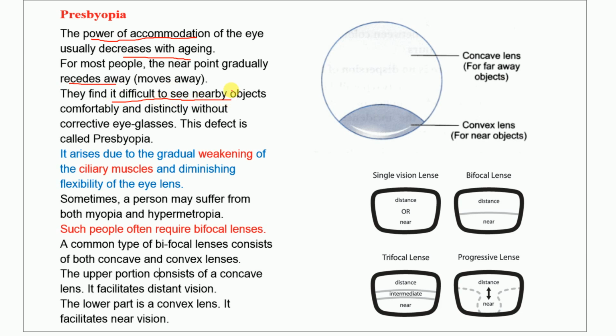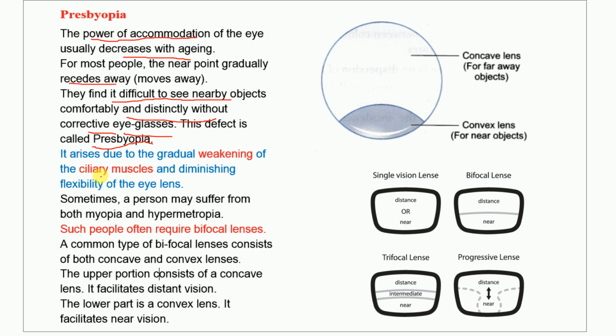I already mentioned that. Once the age is 40 plus, people keep the book a little far away and then start to read. Then you must understand that this presbyopia is because of aging. They cannot see nearby objects comfortably and distinctly without corrective eyeglasses. This defect is called presbyopia. Understand?